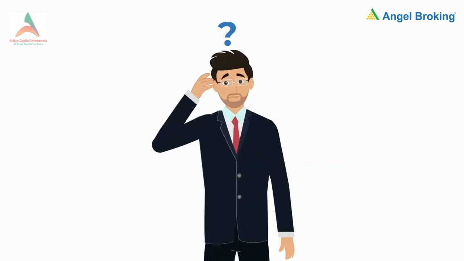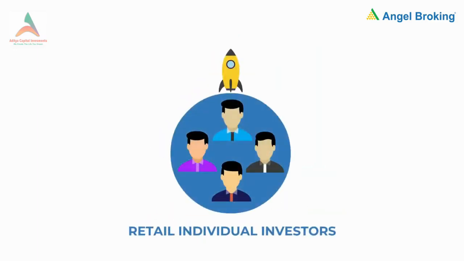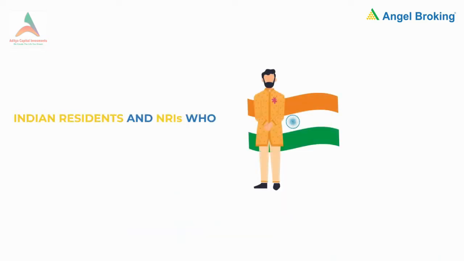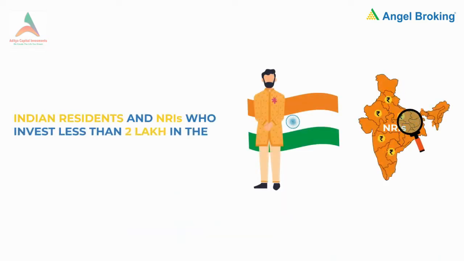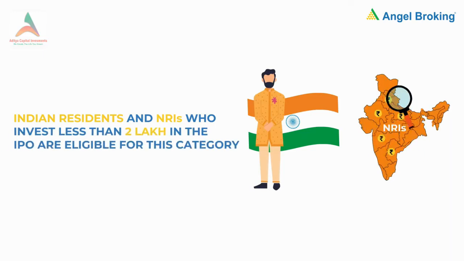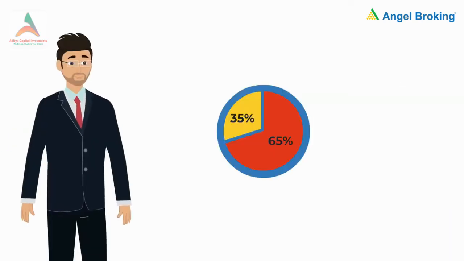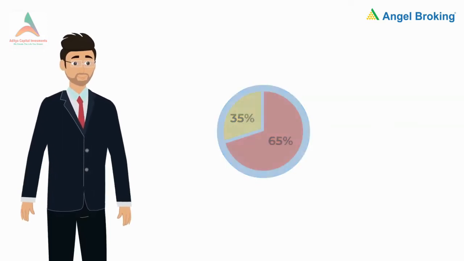RII, NII, QIB and anchor investor are the different investor classes who can participate in the IPO. Let's understand what they mean. RII stands for Retail Individual Investors. Indian residents and NRIs who invest less than 2 lakh in the IPO are eligible for this category. A full 35% of the IPO pie is reserved for RIIs.